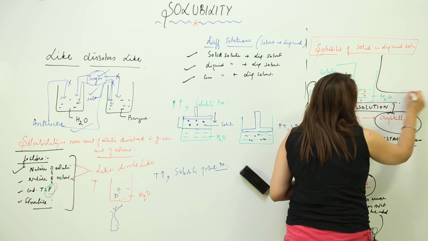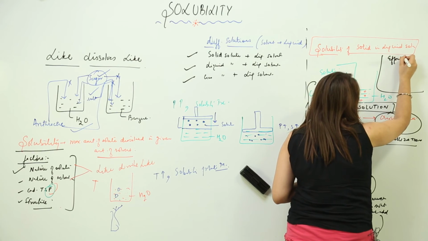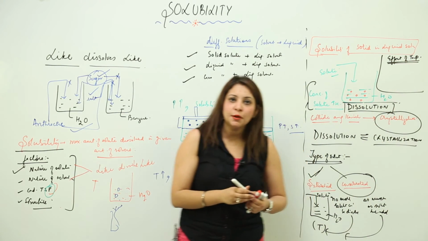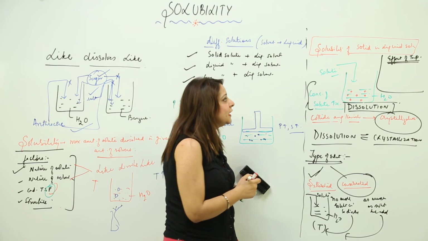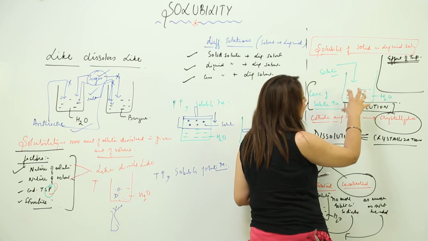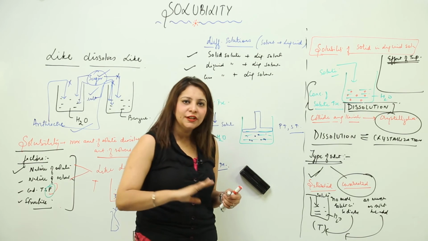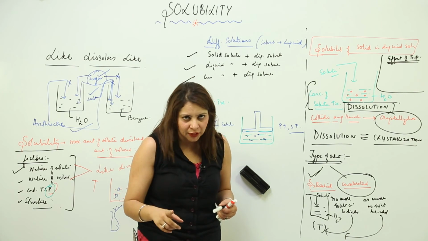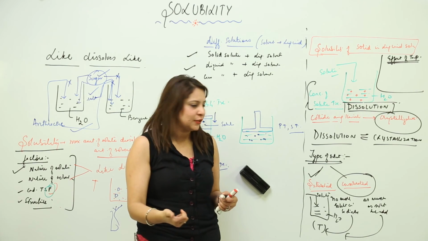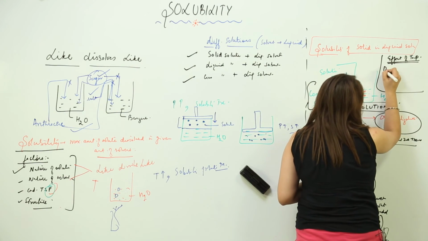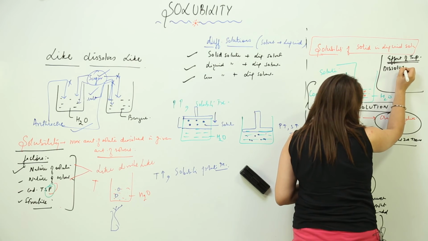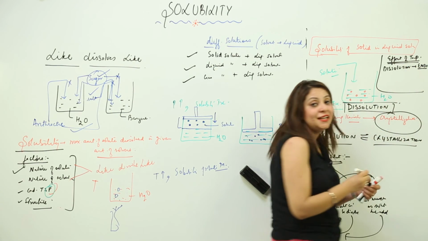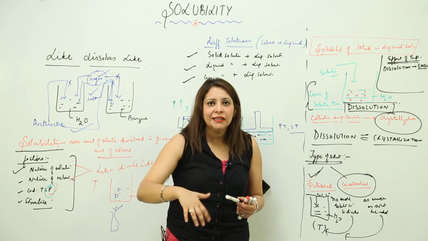So what is the effect of temperature? Do they get affected on increasing or decreasing the temperature or not? See, suppose I am dissolving solute in water, and I say that the dissolution is endothermic, that means it needs energy, it needs heat from outside.